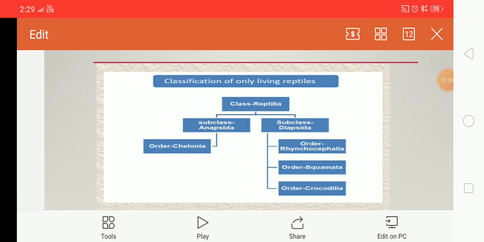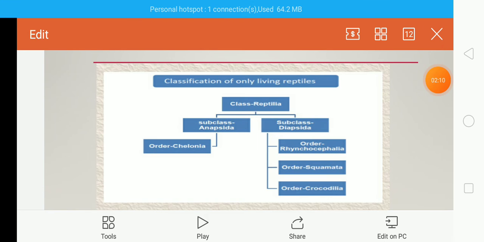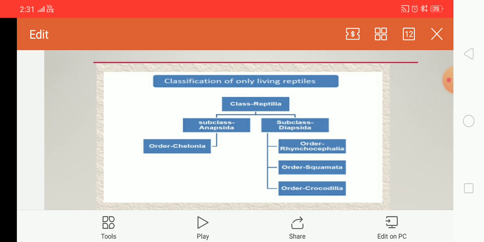As per our syllabus, we just need to focus on the living orders. Class Reptilia belongs to the phylum Chordata, subphylum Vertebrata, and there are 5 subclasses under class Reptilia, out of which only 2 subclasses are living.